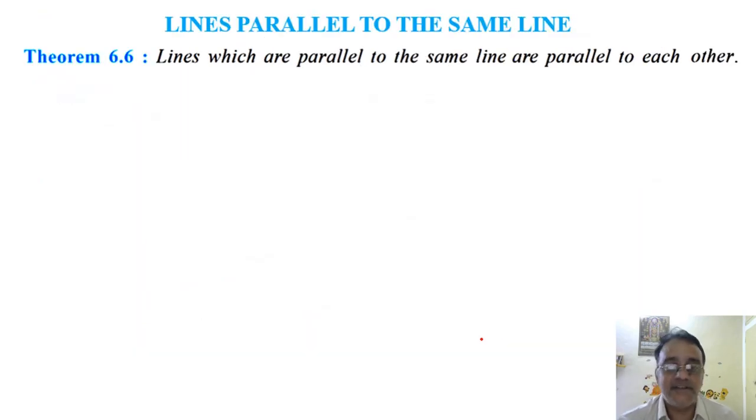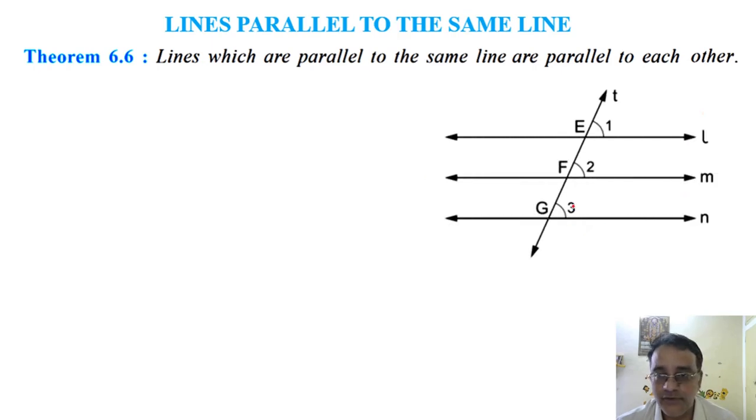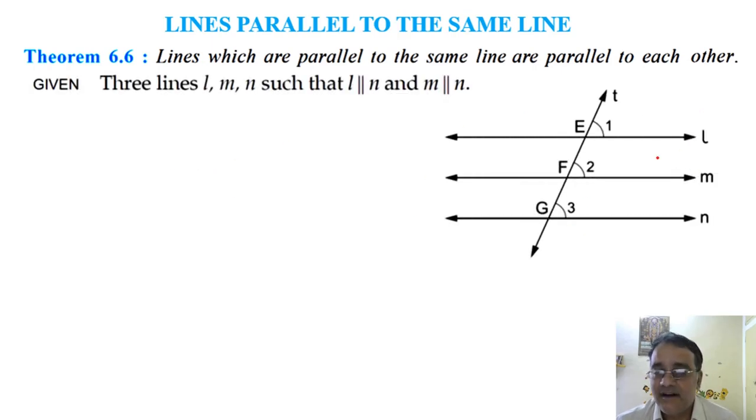So, theorem number 6.6 is the last theorem of this section. 6.7 is for another topic. So, lines parallel to the same line. The theorem says that lines which are parallel to the same line are parallel to each other. So this theorem we are going to prove. Suppose here L, M, N are three lines and L is parallel to N and M is parallel to N. These two lines are parallel to the same line, that is N, and we have to show that L is parallel to M.